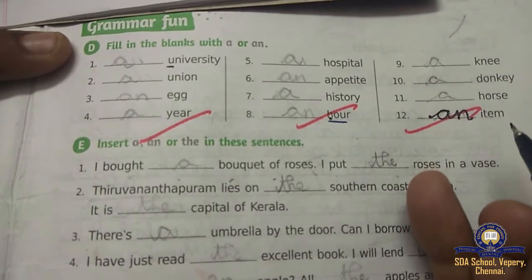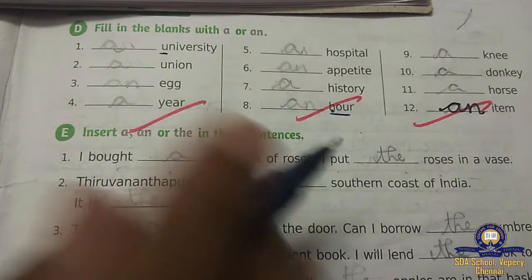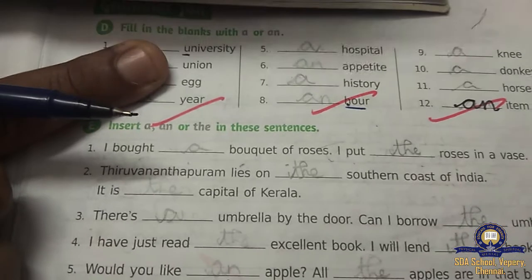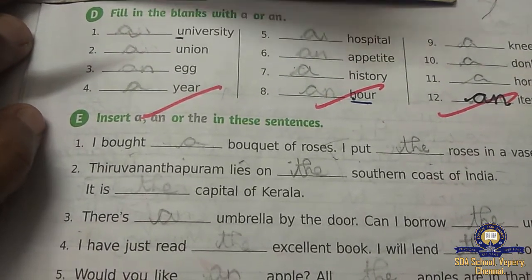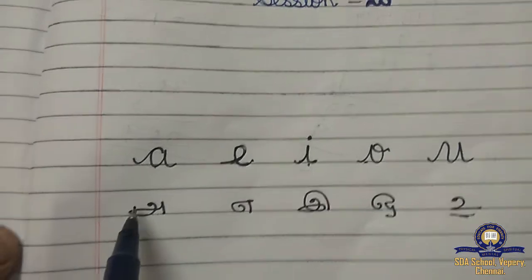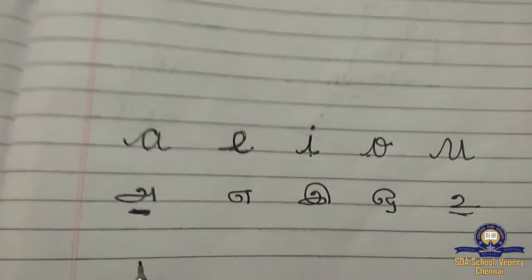Okay, children. You have to be careful when writing for university and union. For umbrella, we are putting an umbrella. Why, children? We pronounce umbrella, and a vowel sound is coming. While we pronounce umbrella, this sound is coming. So only we use an for umbrella.